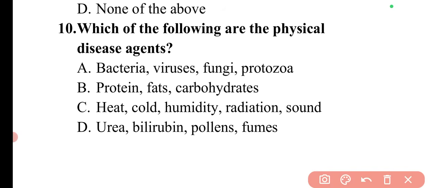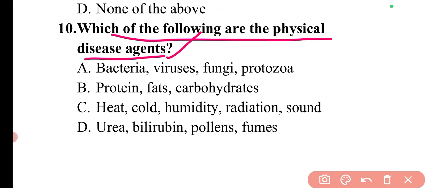Next question is, which of the following are the physical disease agents? The disease agents can be of different types. They can be physical, chemical, biological, nutrient agents, mechanical agents, social agents. If we talk about the physical disease agents, physical means heat, cold, humidity, radiation, sound.